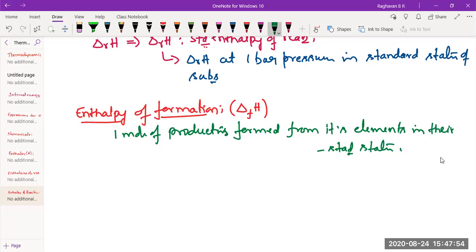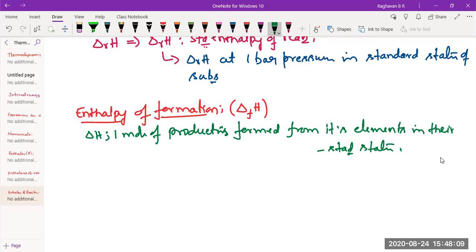So it is the change in enthalpy that occurs when 1 mole of product is formed from its elements in their standard physical state. For standard states, no problem. Okay. That is enthalpy of formation.